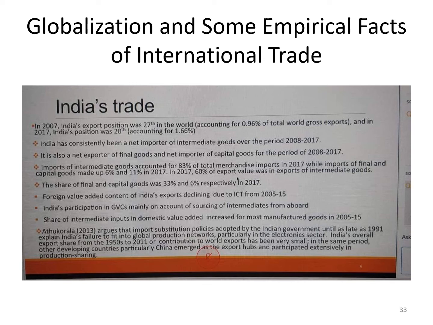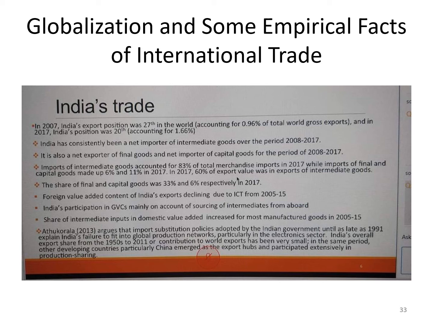The source of all this is a recent World Bank publication by Dr. Sanjay Kathuria, who is the editor of the book called The Glass Half Full: The Promise of Regional Trade in South Asia. Although this is focusing on South Asia, initially they have put some empirical facts of international trade. The share of final and capital goods was 33% and 6% respectively in 2017.